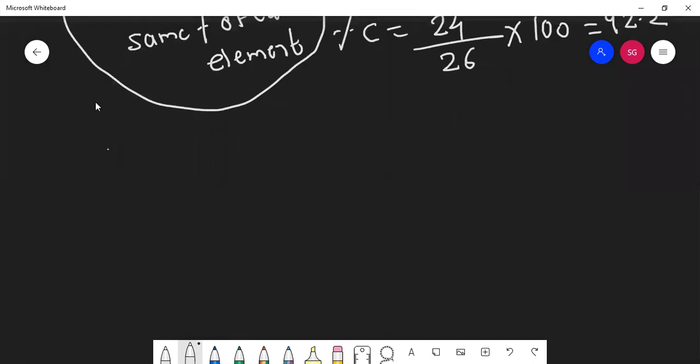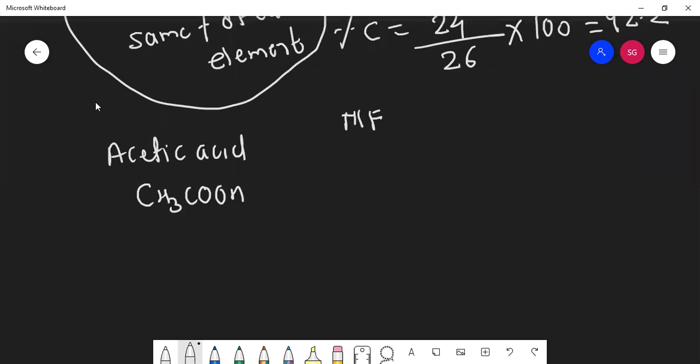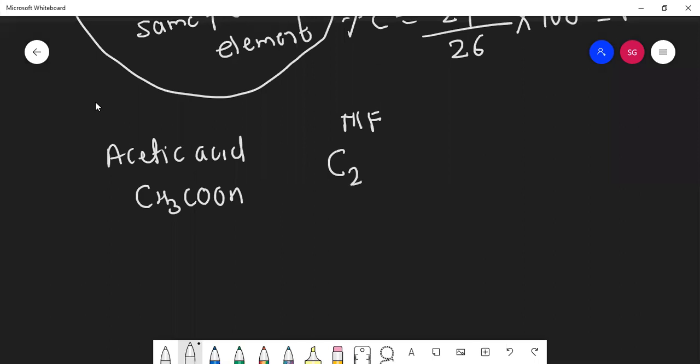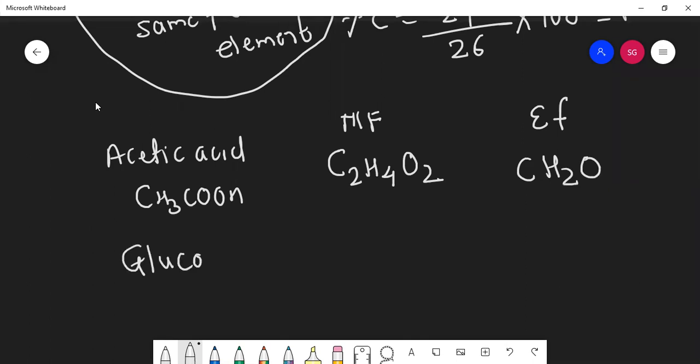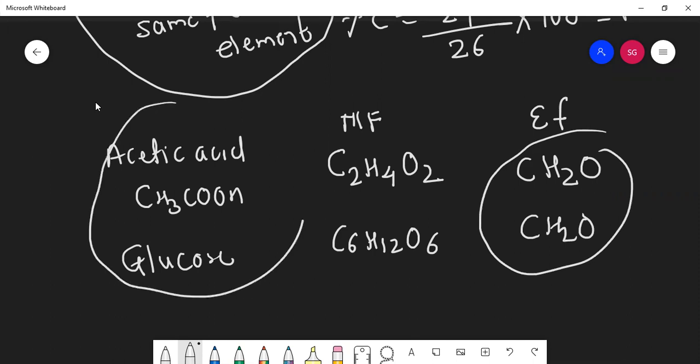If you want, you can check one more. Acetic acid formula is CH3COOH. So its molecular formula I can write C2H4O2. So what will be its empirical formula? CH2O. Okay, glucose formula everyone knows, C6H12O6. So what will be its empirical formula? CH2O.